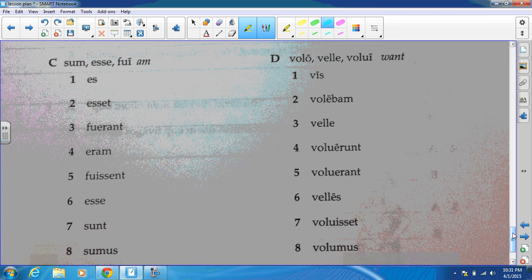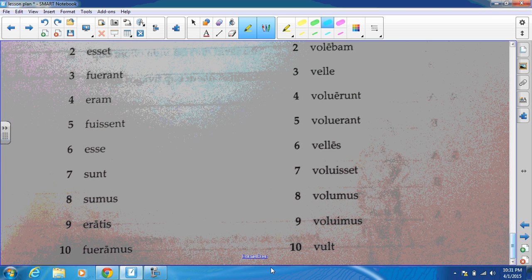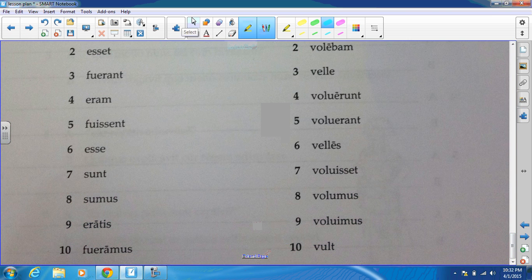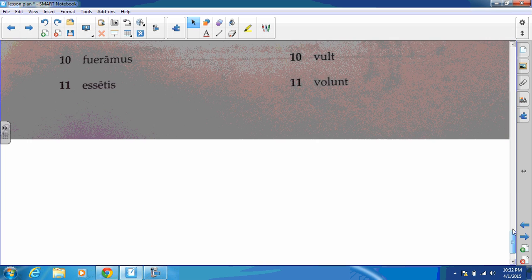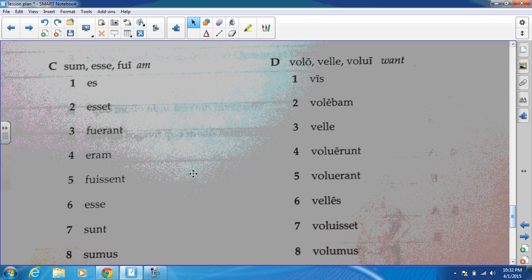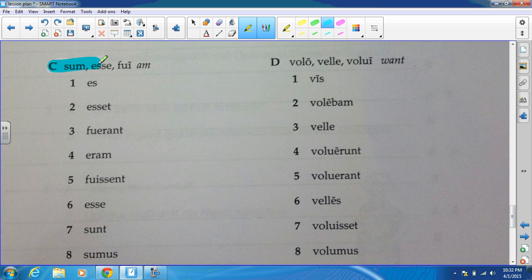All right, these are irregular forms, just real quick. These are irregular forms of WOLO and be. I would really suggest that you spend a little extra time, if you can, with these words, with the SUMs, with the WOLOs, and with the pharaohs, because we use them so often in this language. Number one, you are. Number two, he, she, it was. That's the imperfect subjunctive.